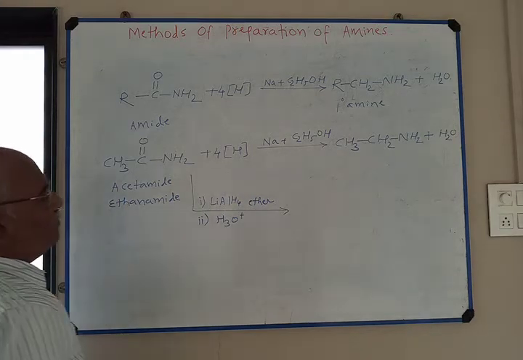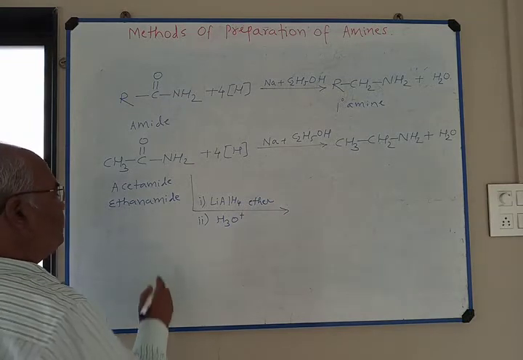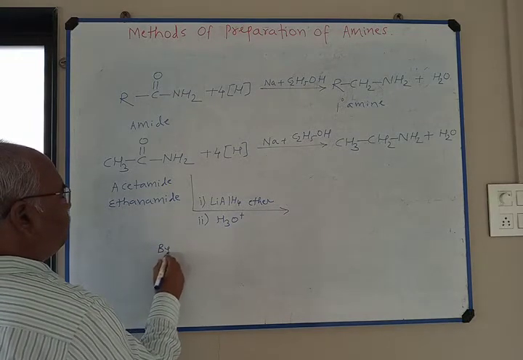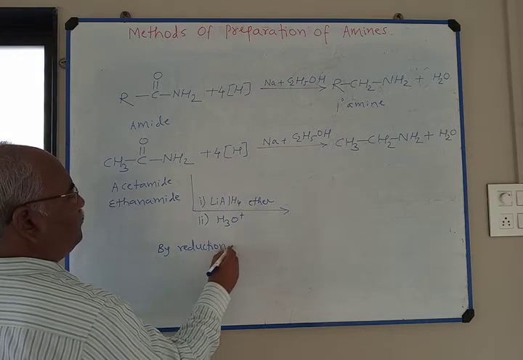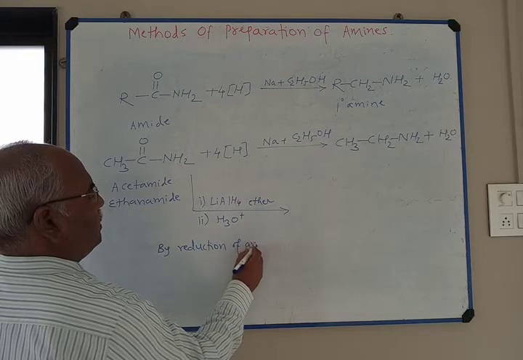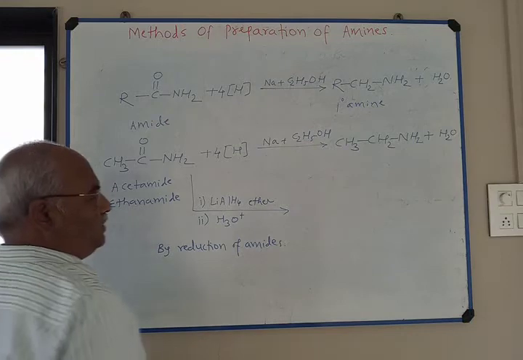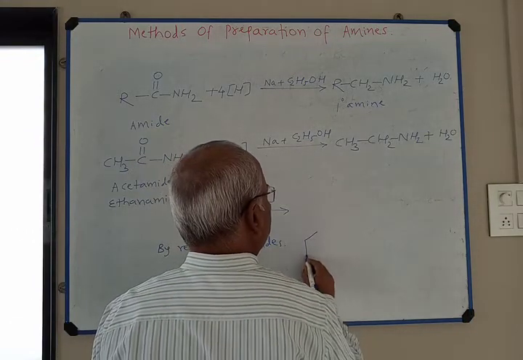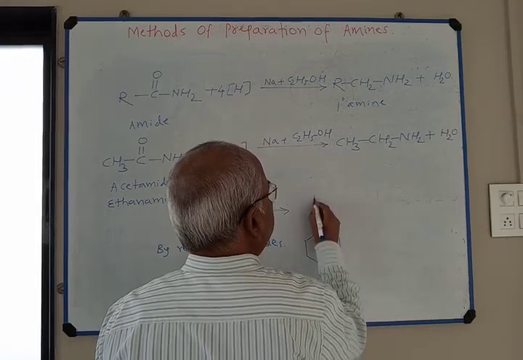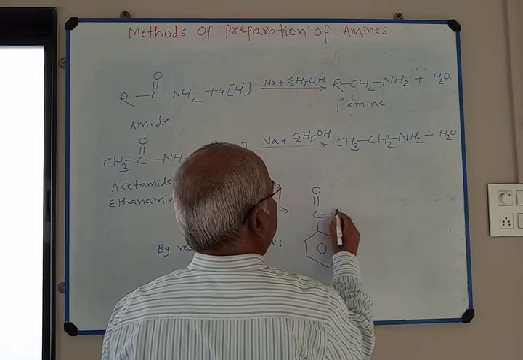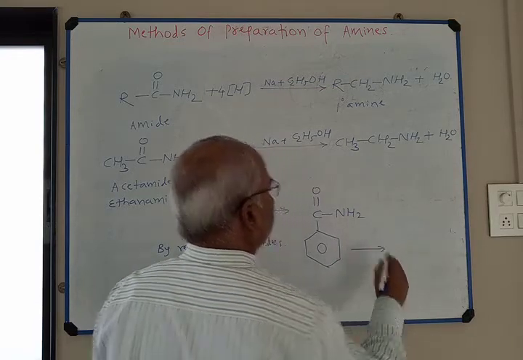So this is our fourth method of preparation, by reduction of amides. Here you can also reduce aromatic amide, benzamide, C double bond O NH2. Its reduction you can also carry out.